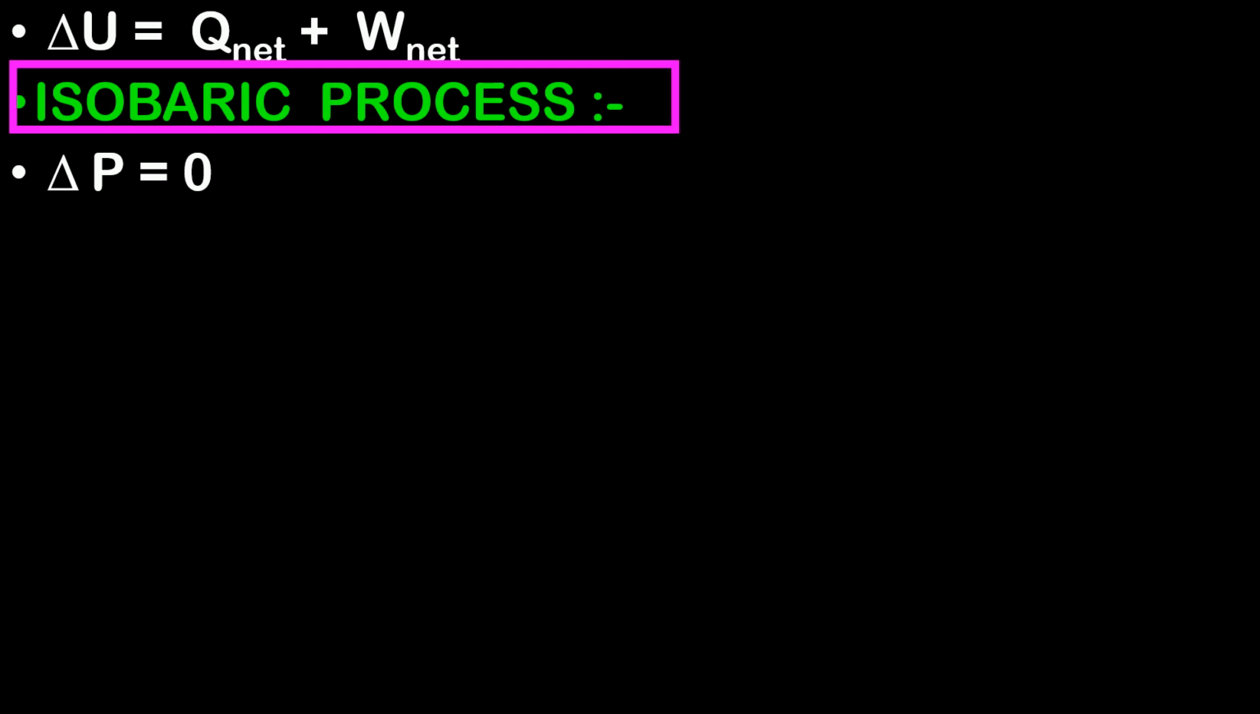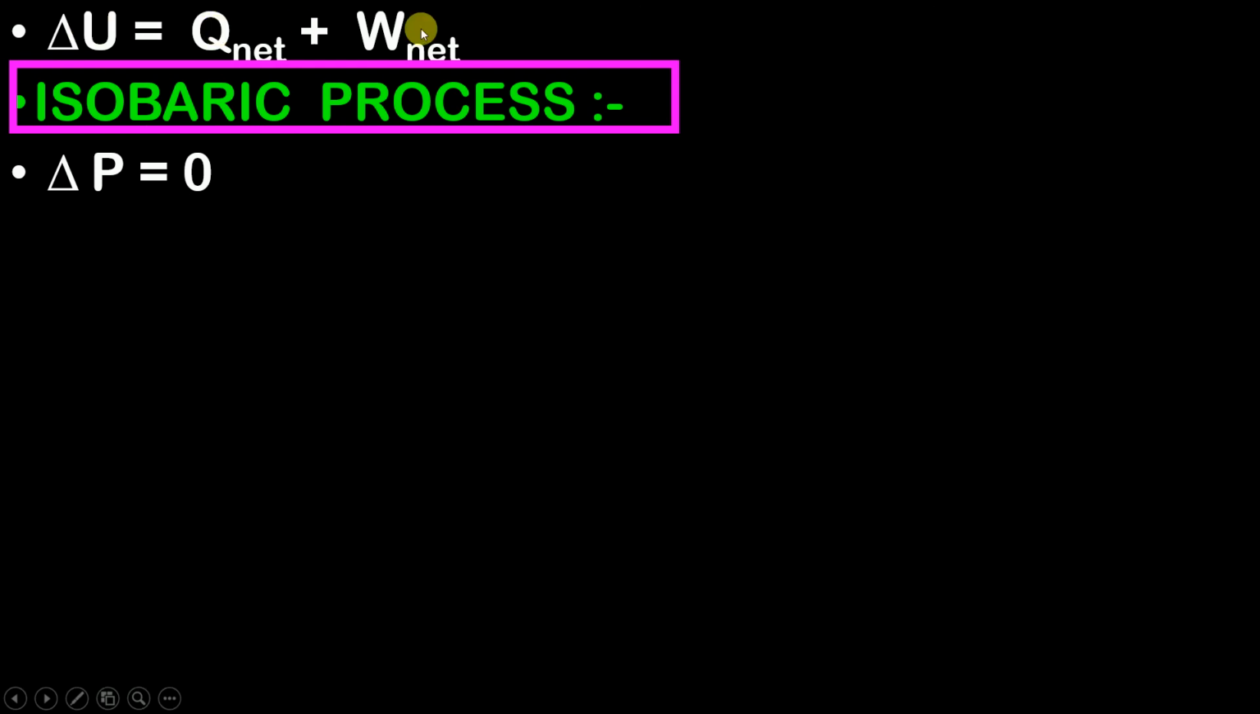Okay, now moving on to the last process, that is the isobaric process. So in an isobaric process, the pressure remains constant. There is no change in the pressure. But that does not affect much. Okay, if your pressure remains constant, it is not going to affect the Q net, and it is also not going to affect the W net. So your statement is going to remain as it is. So for an isobaric process, you are going to use this statement only.